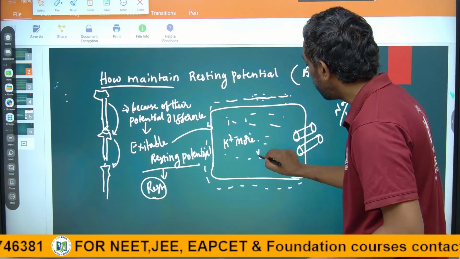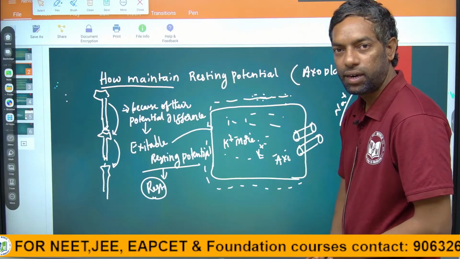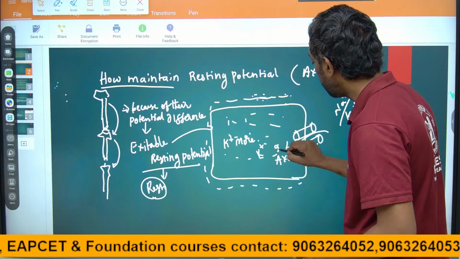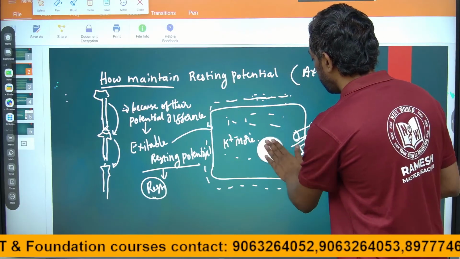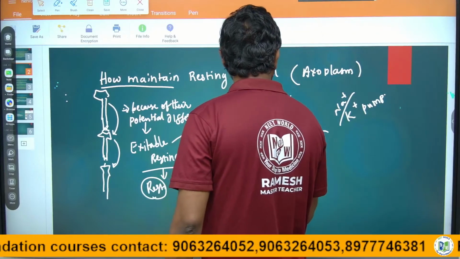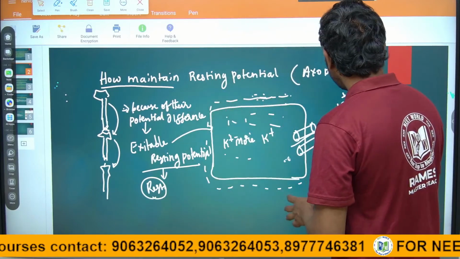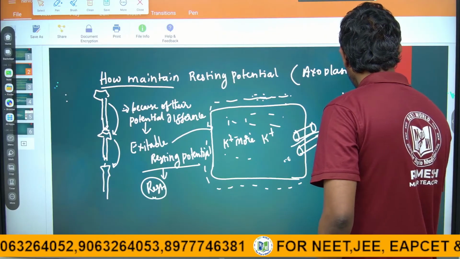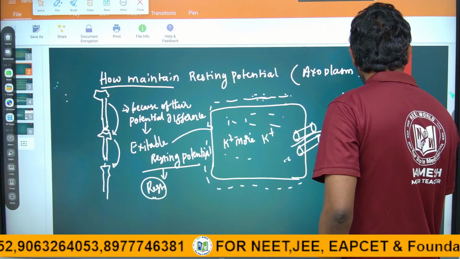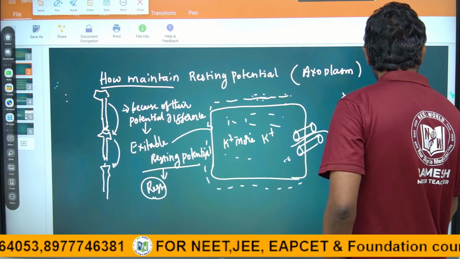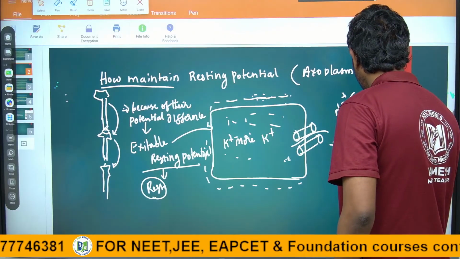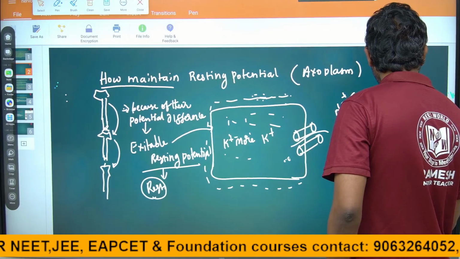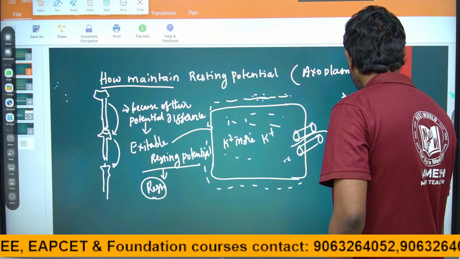There are more potassium ions here, because 2 potassium ions enter. If there are more potassium ions here, potassium is permeable in the membrane. Sodium is impermeable.